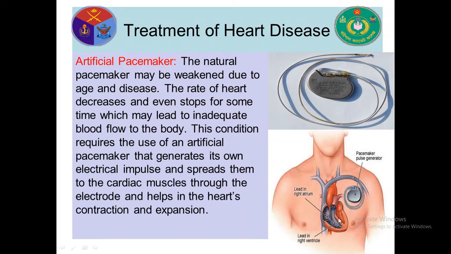Then the heart muscle can contract and expand. For this reason, the heart can keep pumping. So if our natural pacemaker is defective, then the artificial pacemaker is needed for our body.